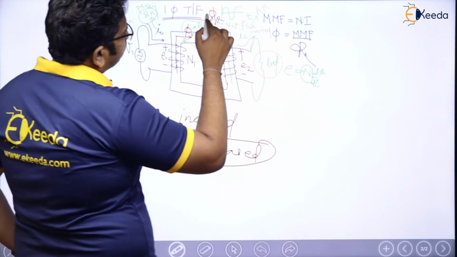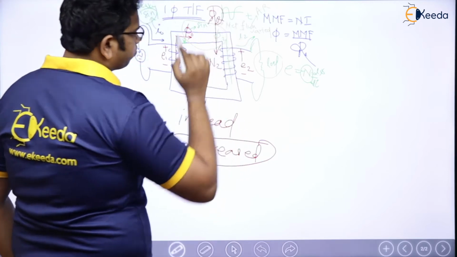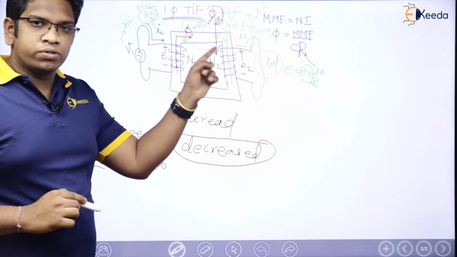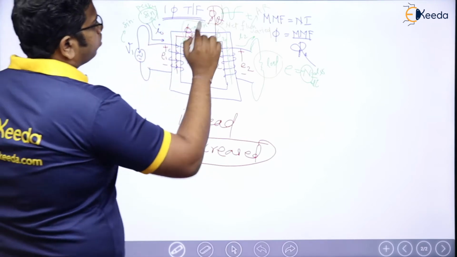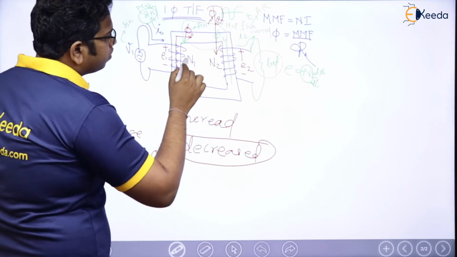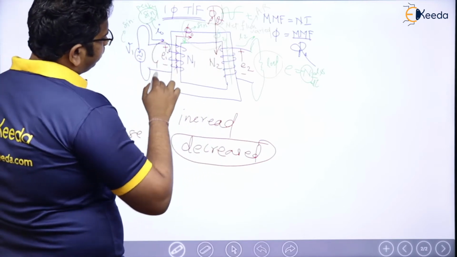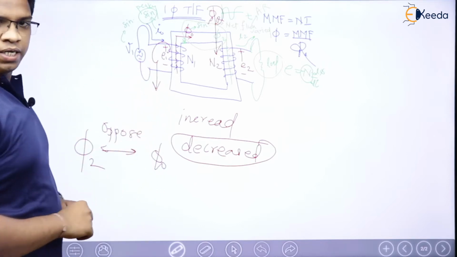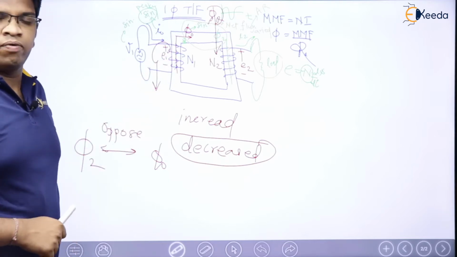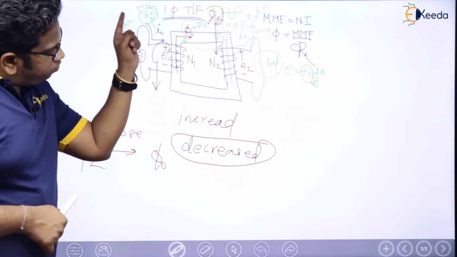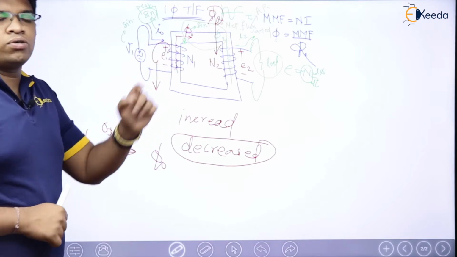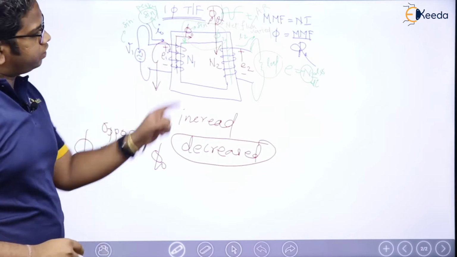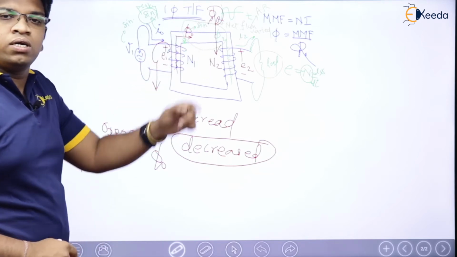For example, the moment resultant flux is reduced, what is going to happen? Depending on this decreased flux linking with N1, E1 is going to be decreased, right? Because E1 is produced because of N1 and phi naught. But now, along with phi naught, phi2 is also there, and we are assuming that both of them are opposing each other, which means resultant flux in the core is actually decreased.